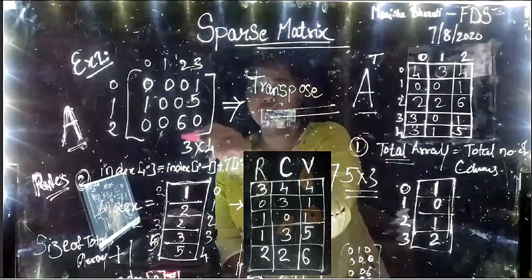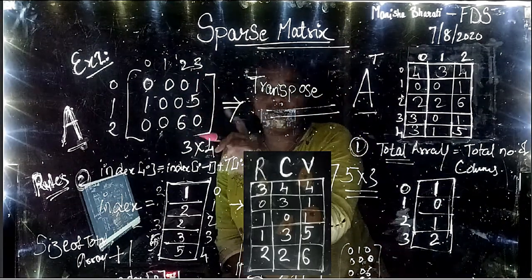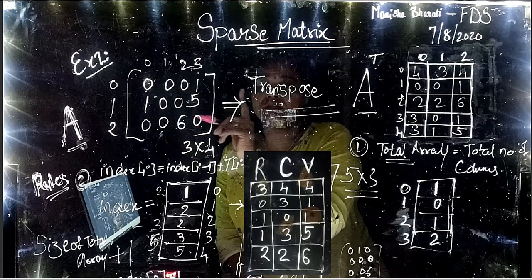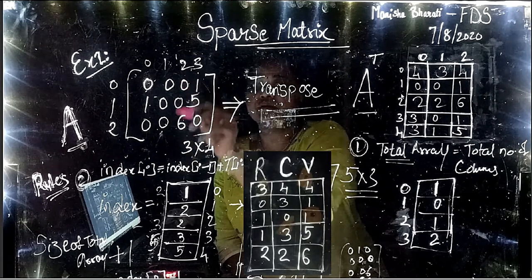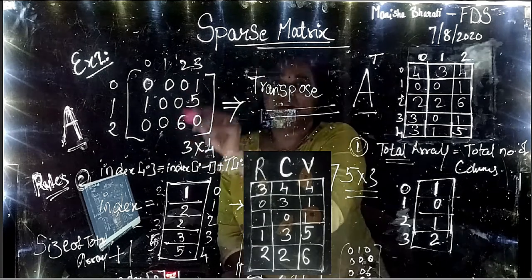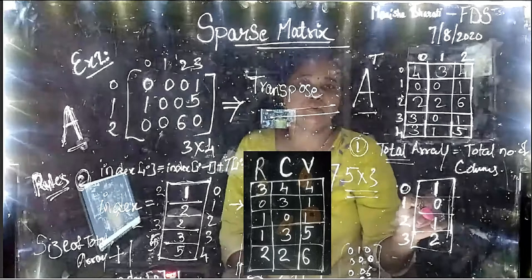In the second column, how many non-zero elements are there? 1. You don't have to write the value. You have to just count how many non-zero values are there in this second column. There is 1. 6 is there. So 1 element is there. So you need to write 1 here.